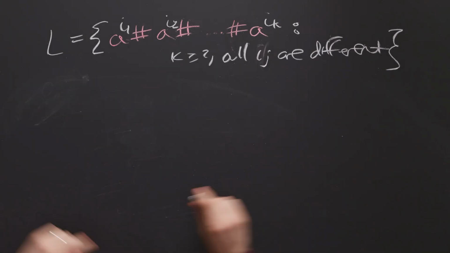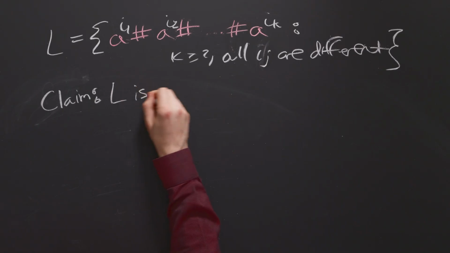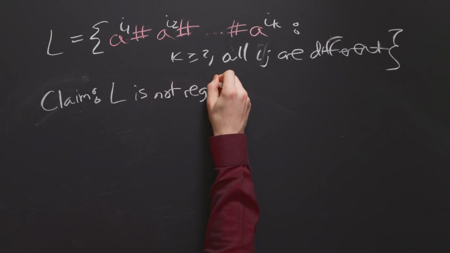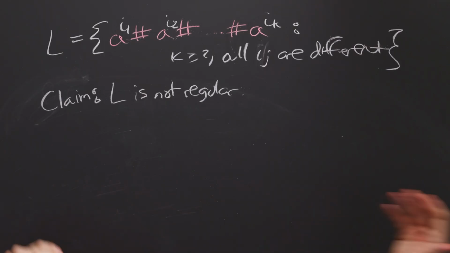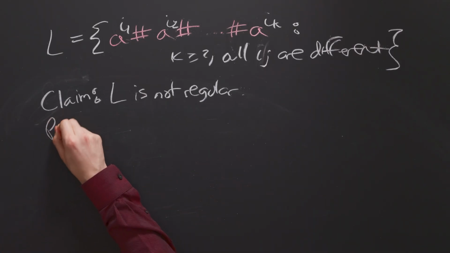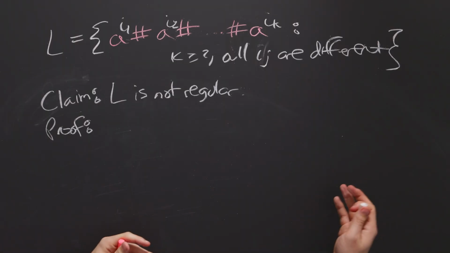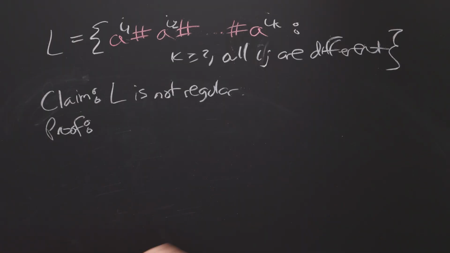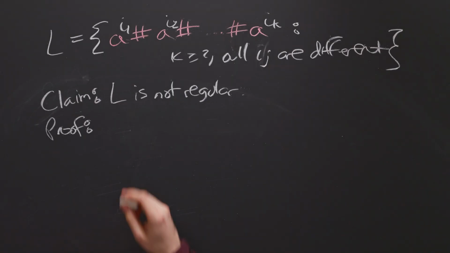I'll start with a clean slate, and put down our claim, the thing that we're trying to prove, which is that L is not regular. You always need to start with a claim because you need to know what you're proving in order to actually prove it. So how do we start any pumping lemma proof? We need to assert the opposite, which is that L is regular, we assume that, and then derive some kind of contradiction at the end. And in every single pumping lemma case, we're going to derive a string that should be in the language, but isn't. So let's get started.